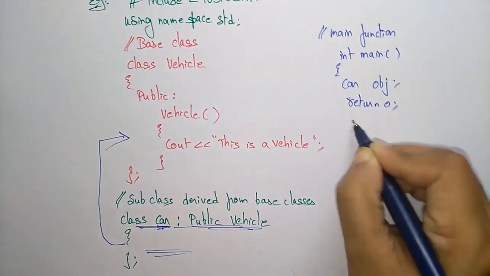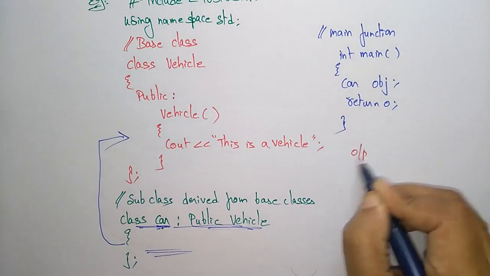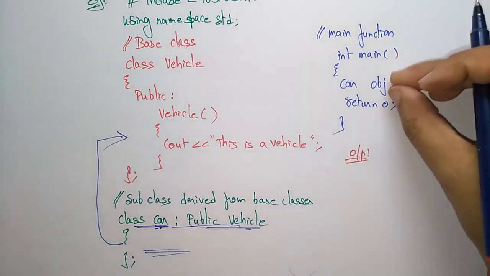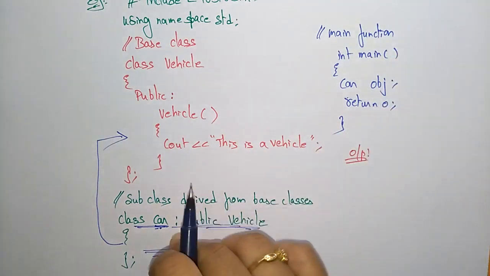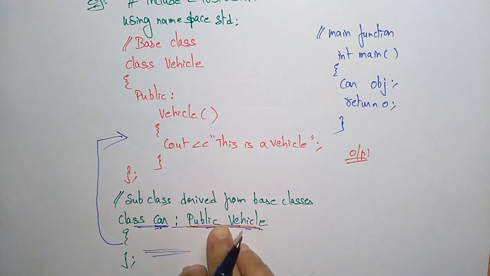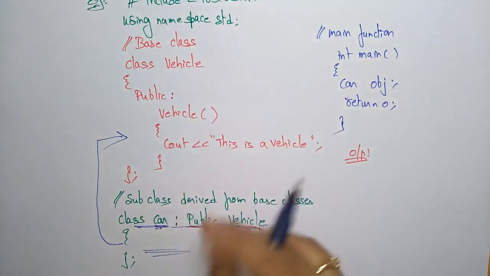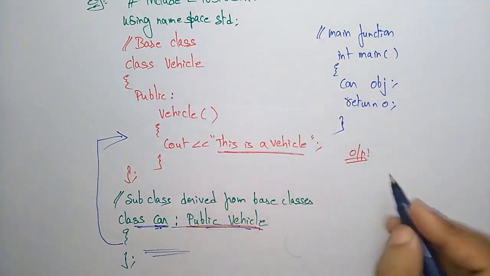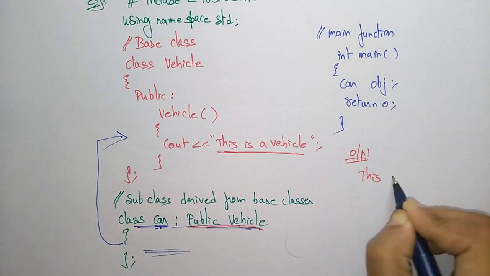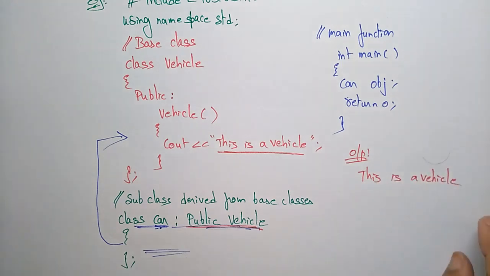Return 0. So what will be the output? Whenever the main function creates car obj, it enters here. When it reads class car public vehicle, it knows it is inheriting the properties of the base class. So it enters the base class, acquires its properties, and prints this message: this is a vehicle. That will be the output.